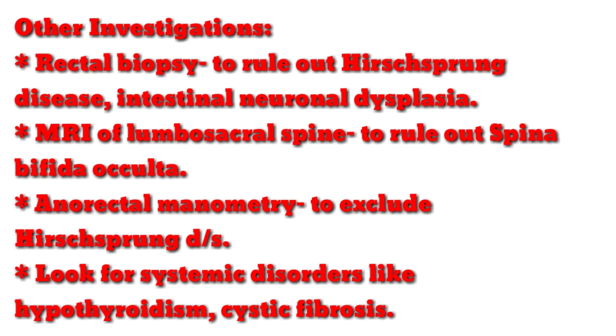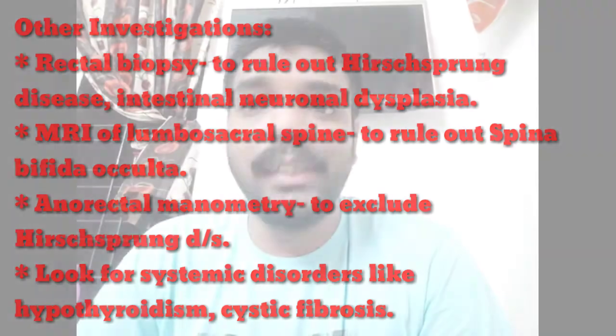Then we can do anorectal manometry, in which we inflate a balloon within the rectum, and as a result, in a normal individual, there will be the rectoanal inhibitory reflex, that is, the internal anal sphincter is going to relax, whereas in Hirschsprung disease the rectoanal inhibitory reflex is absent. So this is how we exclude Hirschsprung disease, by doing anorectal manometry. We also look for systemic disorders like hypothyroidism, celiac disease, cystic fibrosis, etc. So that's about the additional investigations we have to do.